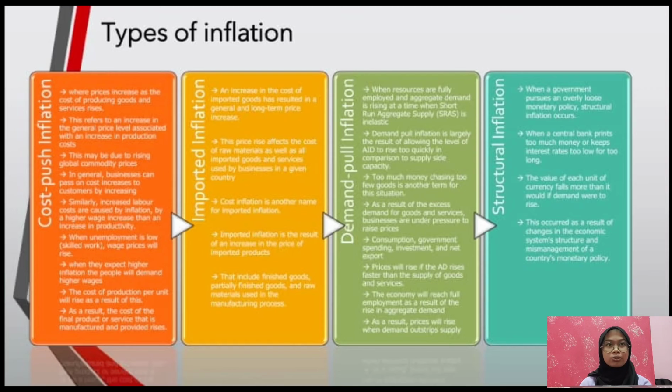Lastly, structural inflation. When a government pursues an overly loose monetary policy, structural inflation occurs. When a central bank prints too much money or keeps interest rates too low for too long, the value of each unit of currency falls more than it would if demand were to rise. This occurs as a result of changes in the economic system, structure, and management of a country's monetary policy.